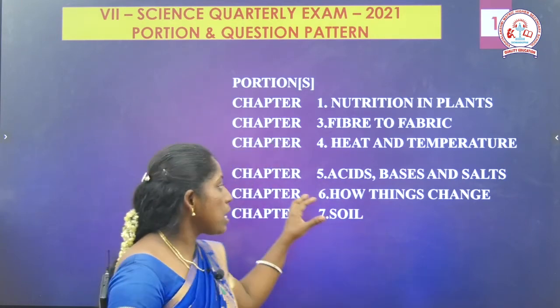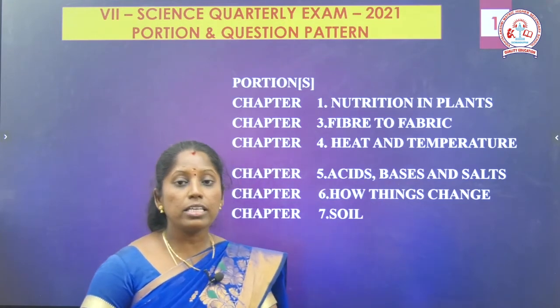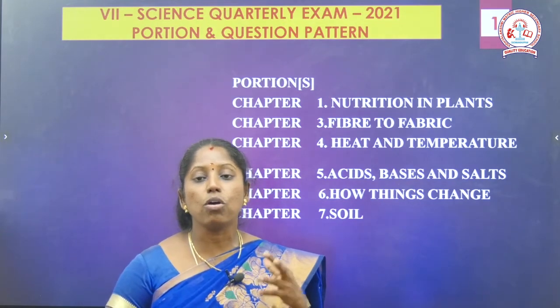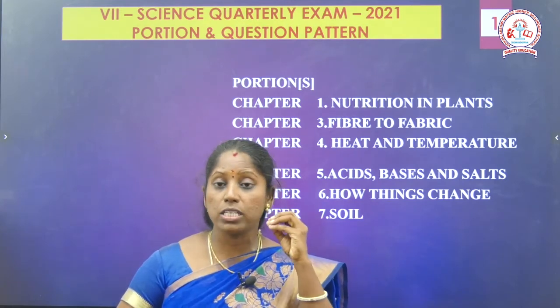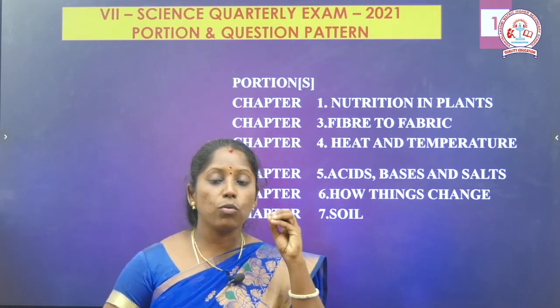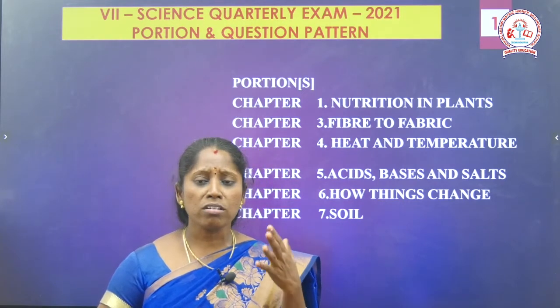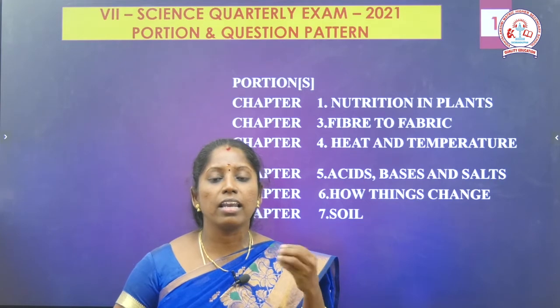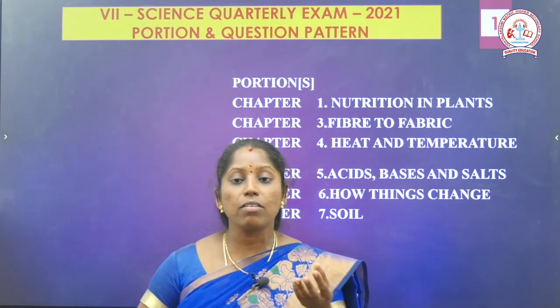Then the fifth chapter, what is that? Acids, bases and salts. This lesson is also very interesting. We should know what acids are and what kinds of acids we are using in food items. Name the acid present in the food items. For example, in tomato, oxalic acid is present, in milk, lactic acid is present, in grapes, tartaric acid is present. Like that we can learn in this lesson.